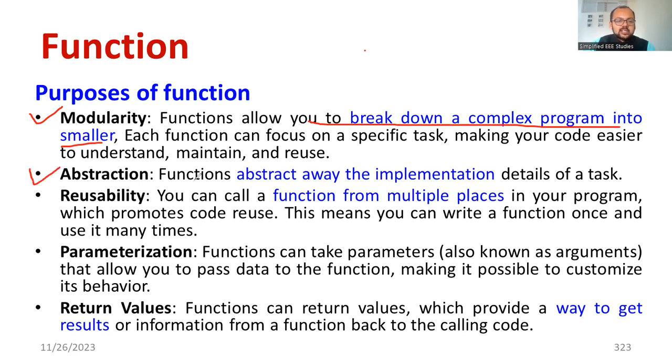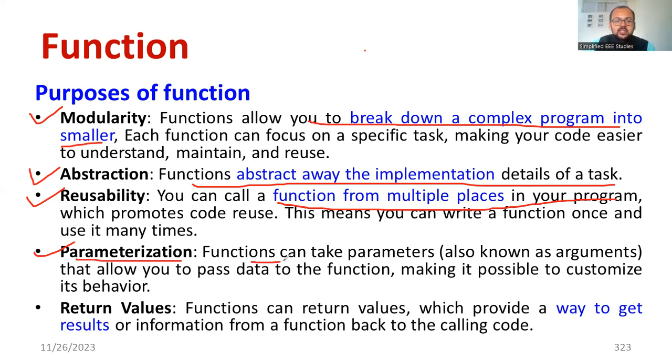If I talk about abstraction, the function abstracts away the implementation details of the task. By looking at the arguments, we will come to know what exactly is happening. Regarding reusability, you can call a function from multiple places in your program. That is another feature. At any time, you can call that particular function and it will execute. But regarding variables, you should be very careful. Make sure whether it is a global variable or a local variable. I will let you know what local and global variables are in the next section.